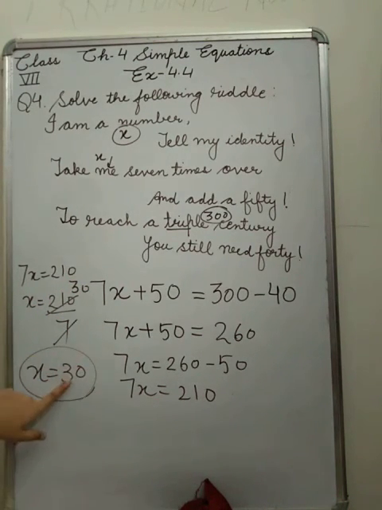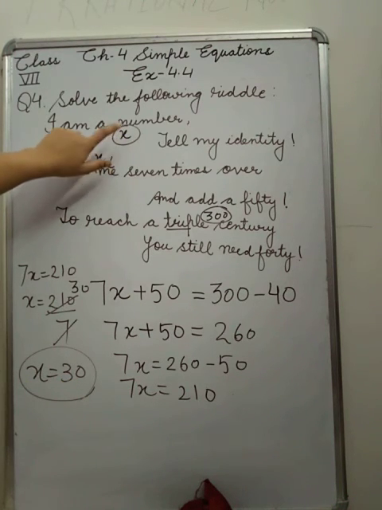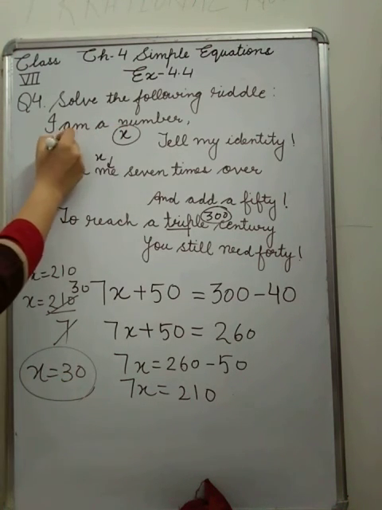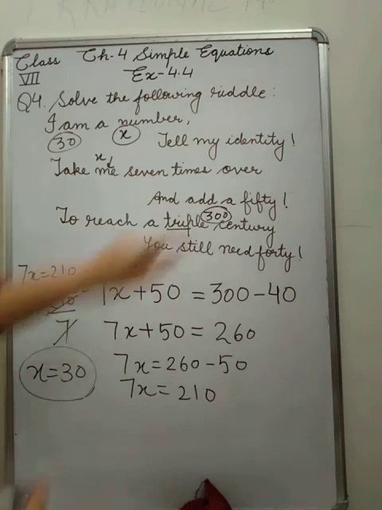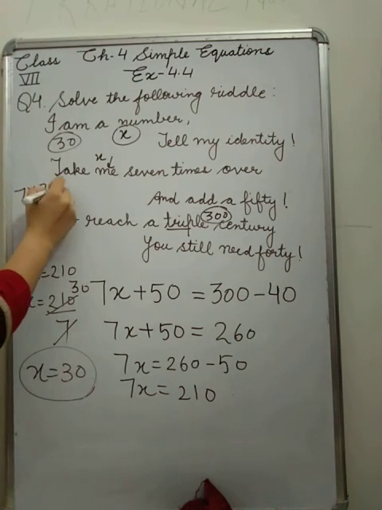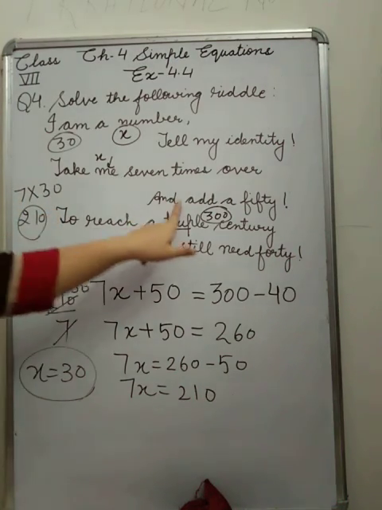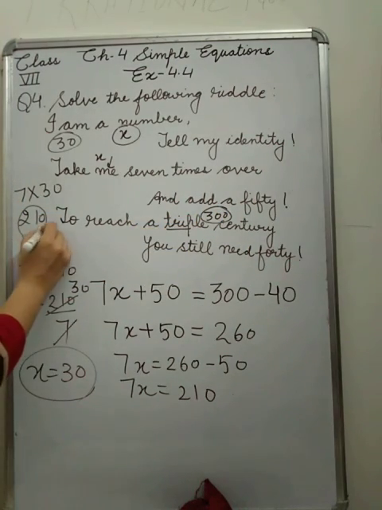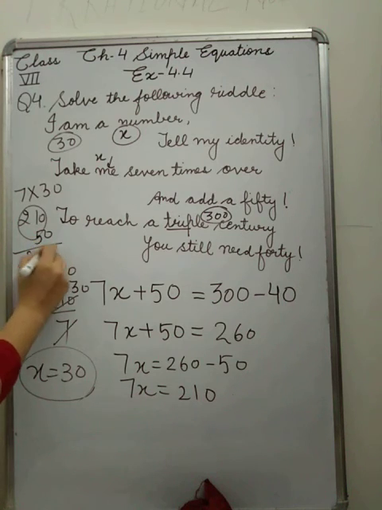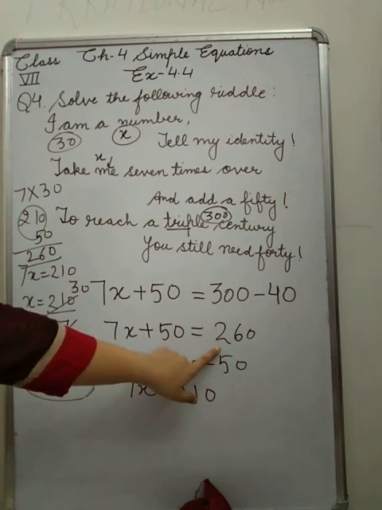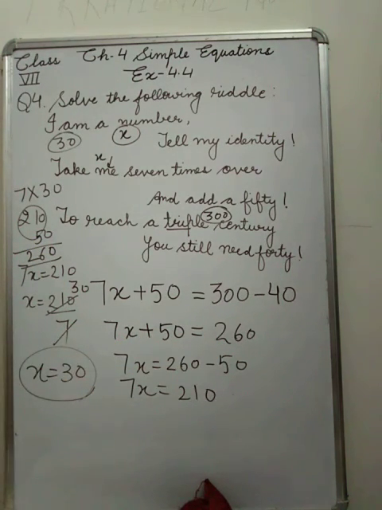So this is the number, that is 30. If you take this 30, 7 times over, that means 7 times 30, that is 210. Now add up 50. Add 50 in this, what will come? That is 260. Here also we got 260. So that's why it is given in riddle form. Now you can solve this.